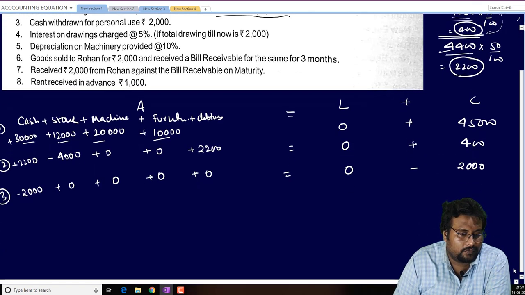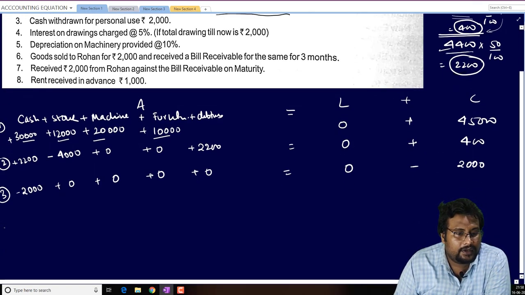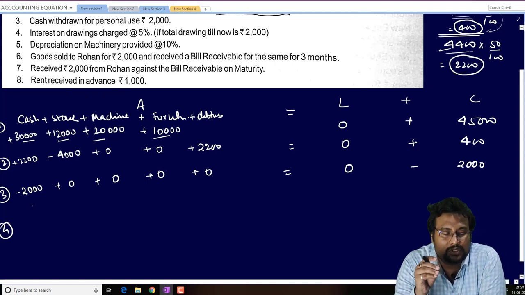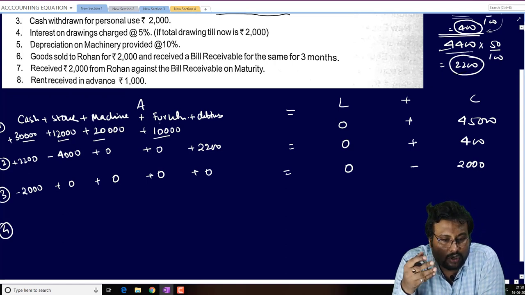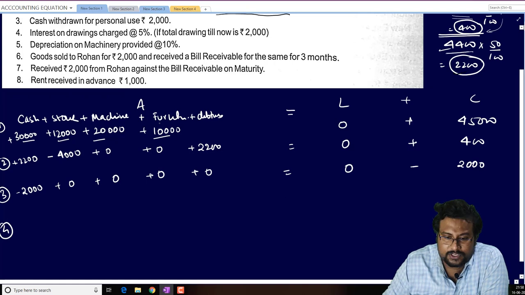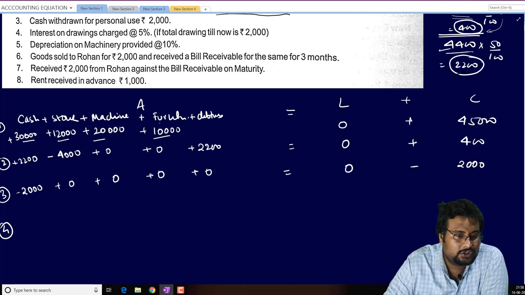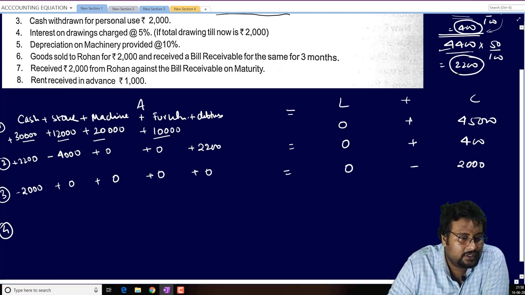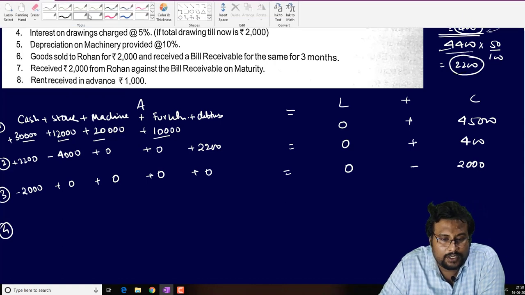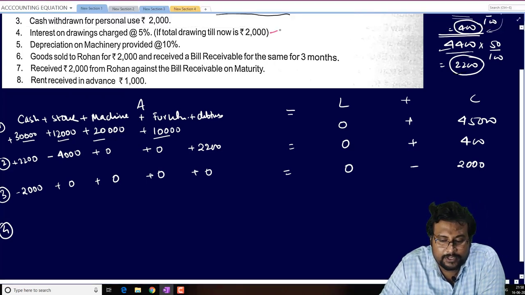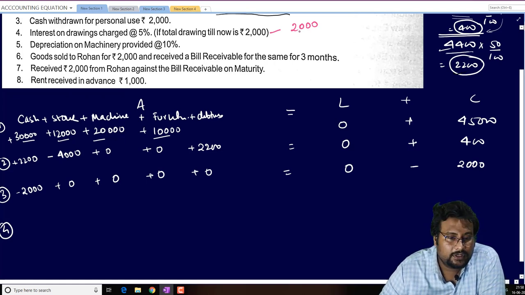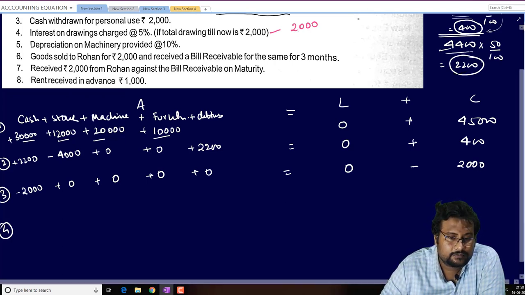Now, the fourth one. Interest on drawing charged at 5%. If total drawing is 2,000, so how much is 5% of 2,000? You just calculate it. Chalo ji, let's calculate it. So total interest on drawing is how much, beta? 100 rupees.